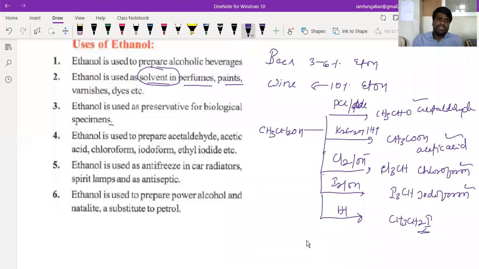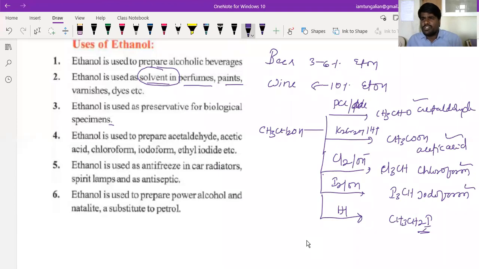Ethyl alcohol is used as an antifreeze in car radiators, spirit lamps, and antiseptics. In European countries, temperatures are a little lower than here. Mostly in winter, the temperatures drop to very far below zero. In those conditions, the fuel in automobiles gets frozen. If the fuel gets frozen, the automobile won't be able to run properly.